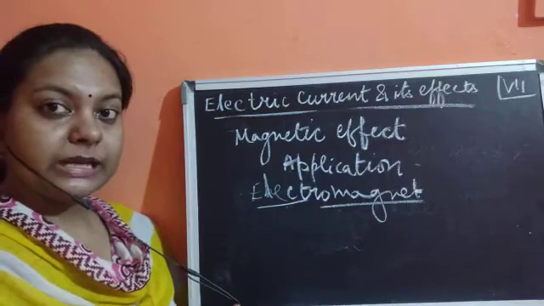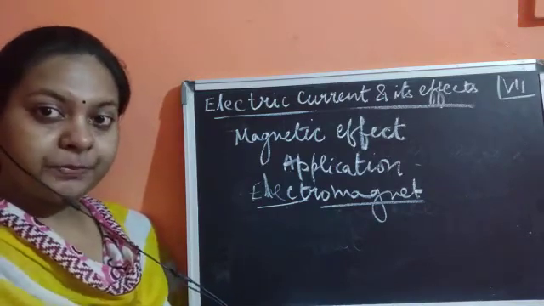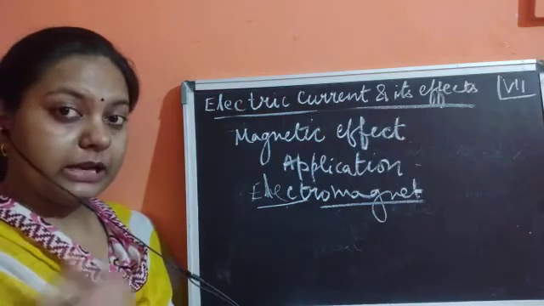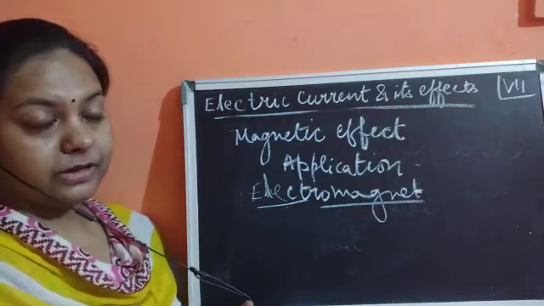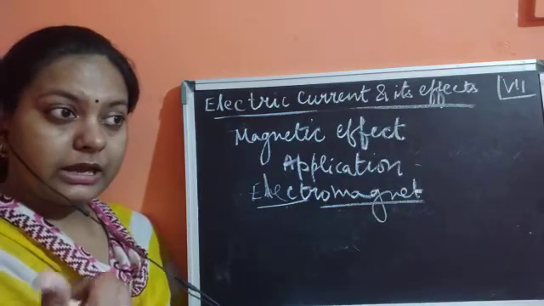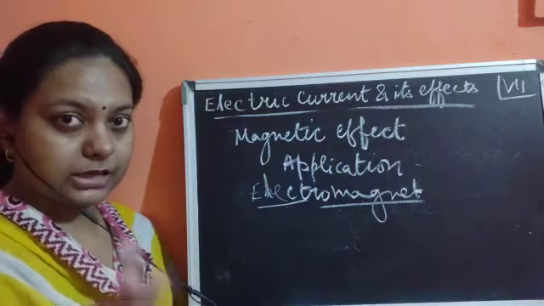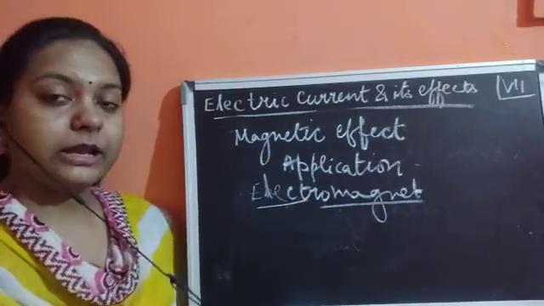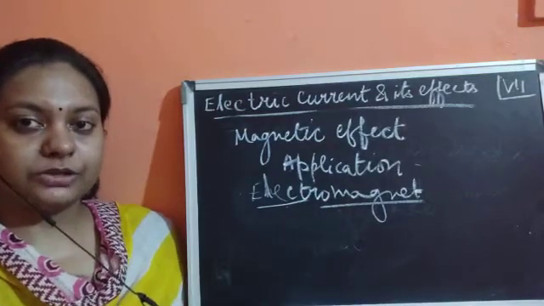We can easily feel that only till the time the current was flowing, the deflection was shown. But what happened when the current was switched off? The magnetic needle stopped showing the deflection and came back to its original position.